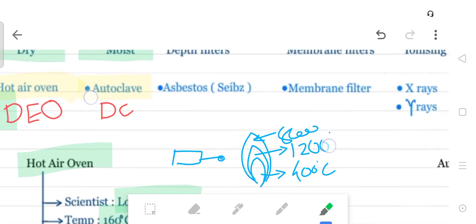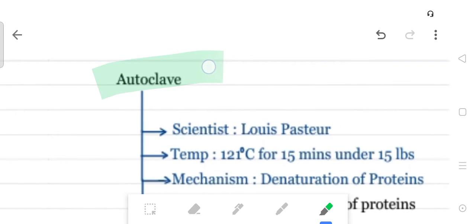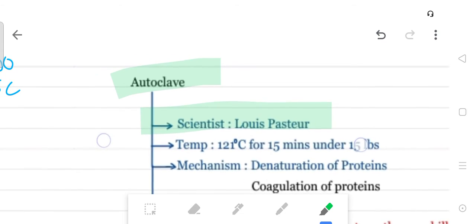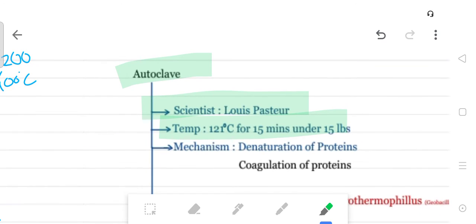In autoclave, it is important. Autoclave was discovered by Louis Pasteur. It is based on the principle of the pressure cooker. Temperature is very important: here the temperature is 120 Celsius for 50 minutes under 50 psi, pounds per square inch.